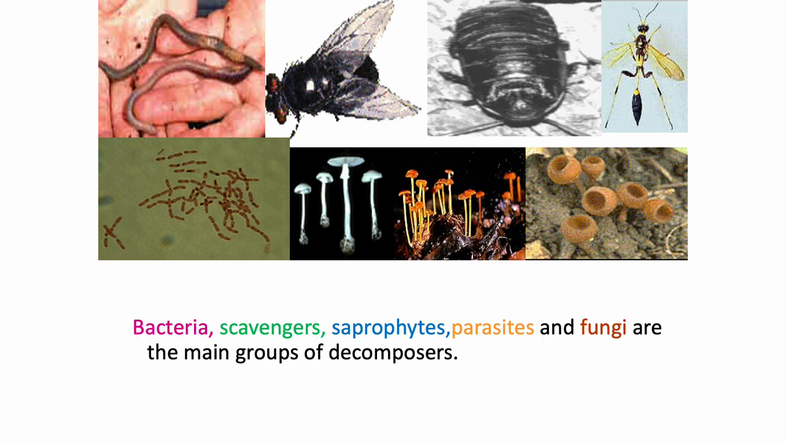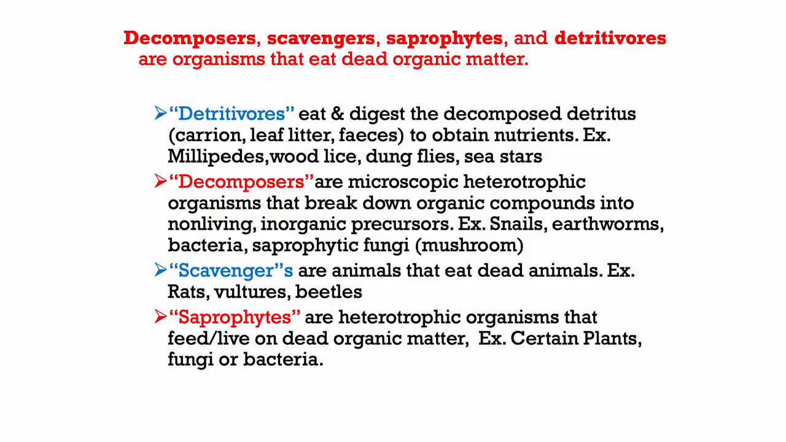Bacteria, scavengers, saprophytes, parasites, and fungi are the main groups of the decomposers. Decomposers, scavengers, saprophytes, and detritivores are the organisms that eat dead organic matter. Detritivores eat and digest the decomposed detritus, whereas decomposers are microscopic heterotrophic organisms that can break down organic compounds into